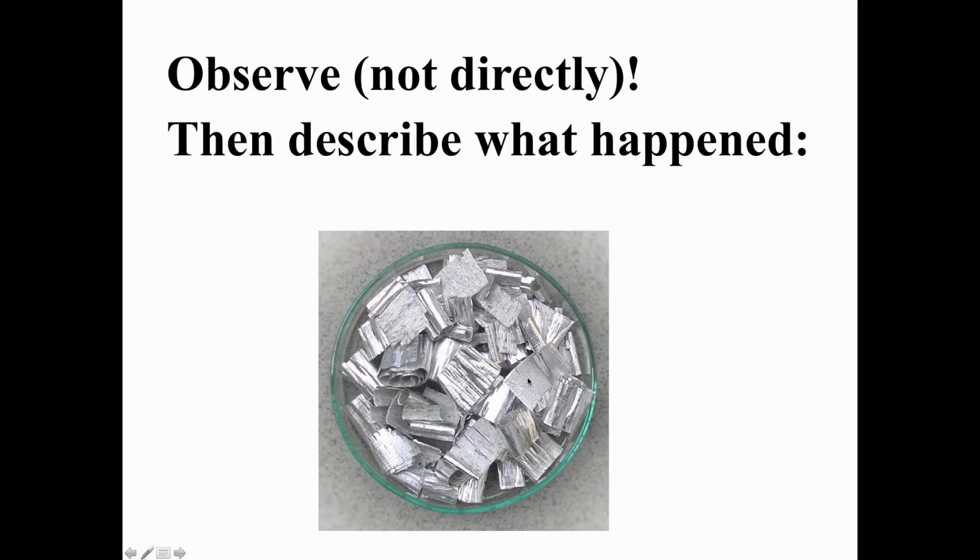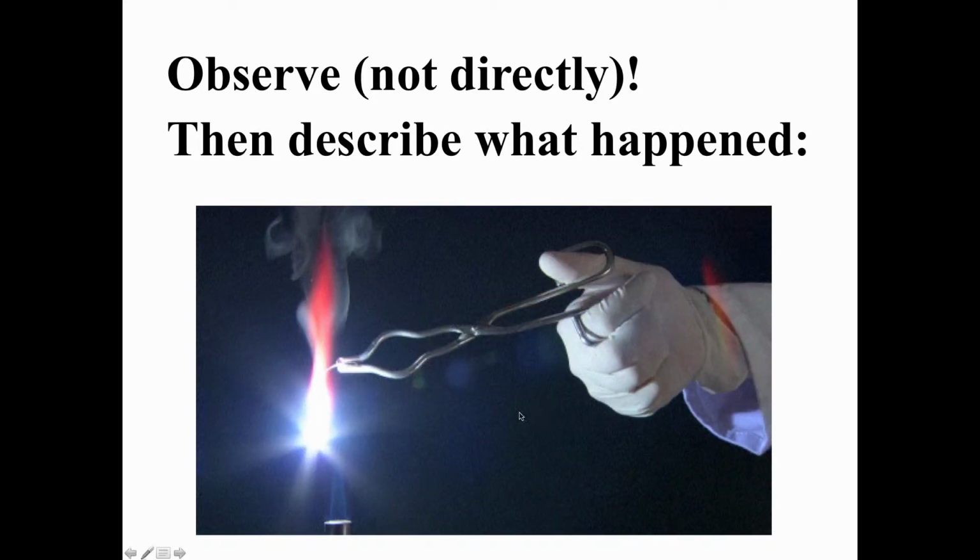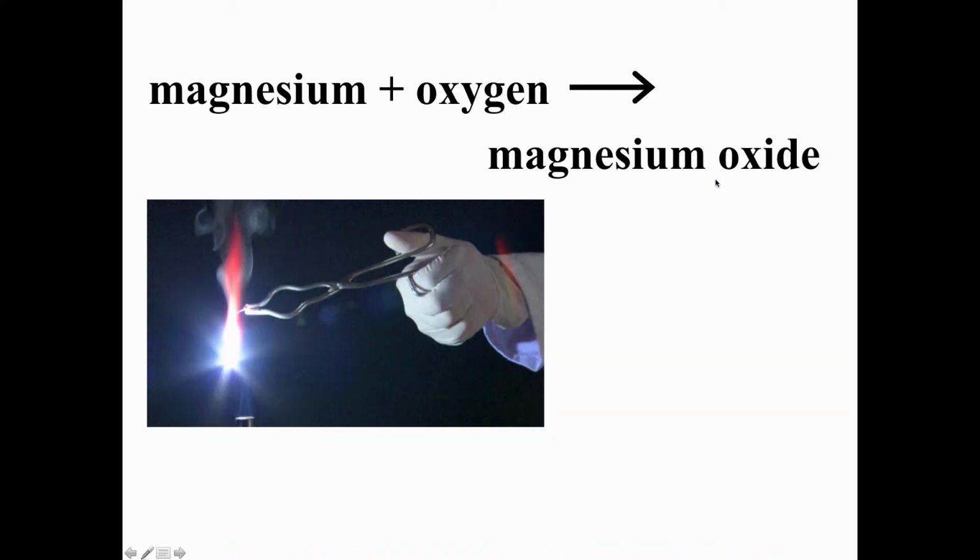It's the metal magnesium. And if you took a piece of magnesium and held it in a candle or a Bunsen burner or put a match to it, this is what you'd see. It would burn very, very brightly, so brightly in fact that you wouldn't want to look at it directly, and you'd see sort of a white powdery smoke coming off of it. Well, what happens is magnesium, of course, is reacting with oxygen from the air. In other words, it's burning.